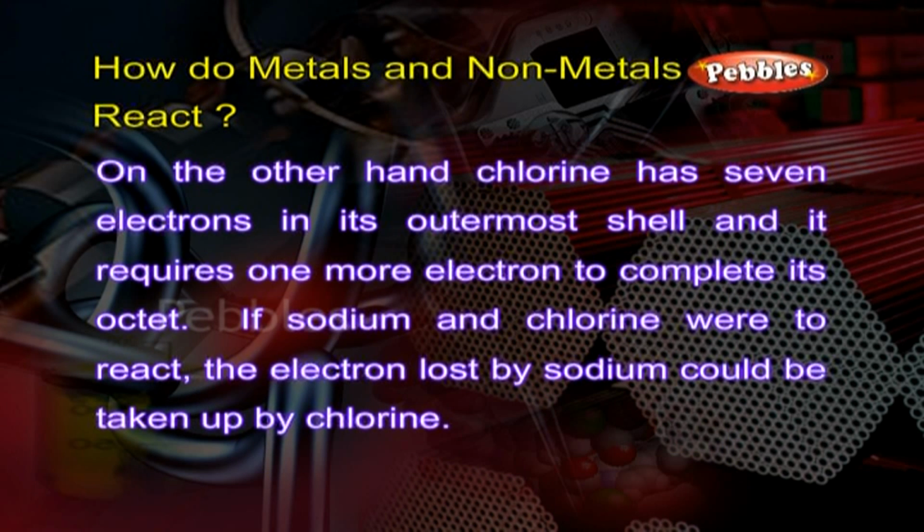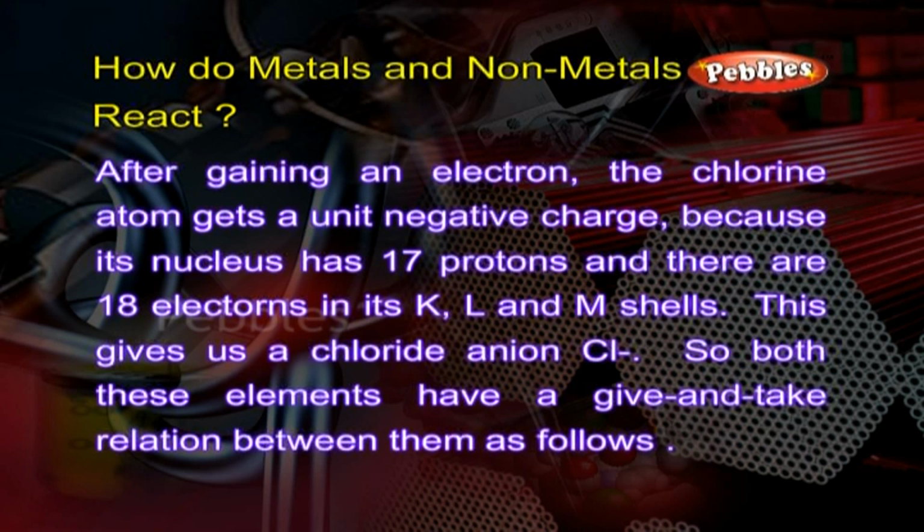On the other hand, chlorine has 7 electrons in its outermost shell, and it requires one more electron to complete its octet. If sodium and chlorine were to react, the electron lost by sodium could be taken up by chlorine. After gaining an electron, the chlorine atom gets a unit negative charge because its nucleus has 17 protons and there are 18 electrons in its K, L and M shells. This gives us a chloride anion, Cl-.